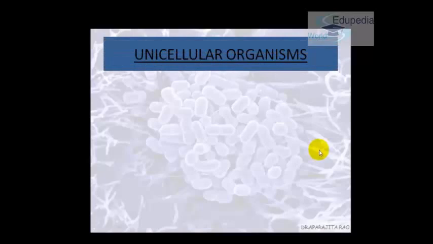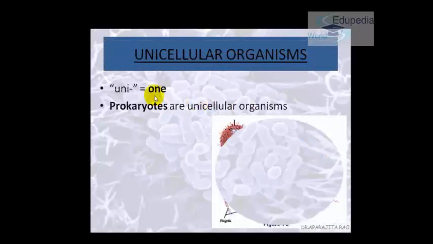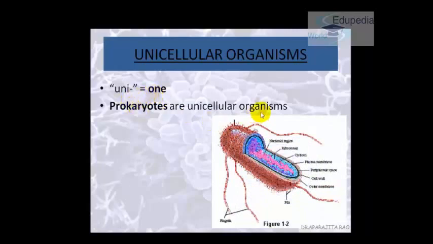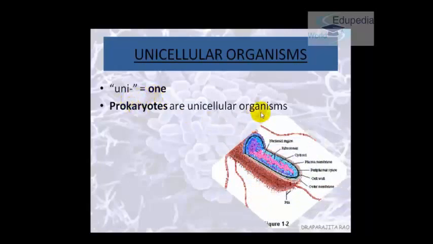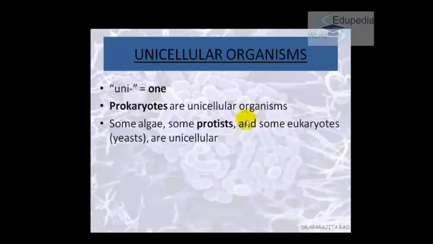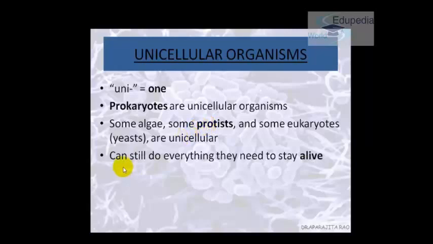So we'll start with unicellular organisms. Like we studied, uni means one. So mostly they are prokaryotic cells. However, there are some eukaryotic cells also which are unicellular. They are algae, protists and yeasts also. But the best part is, even though it is just a single cell, it can still do everything to stay alive. And it has a lot of benefits over multicellular organisms.